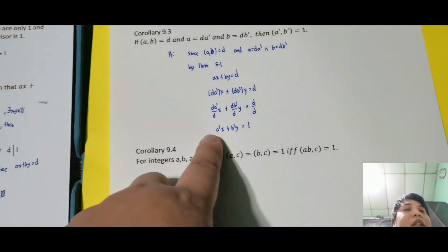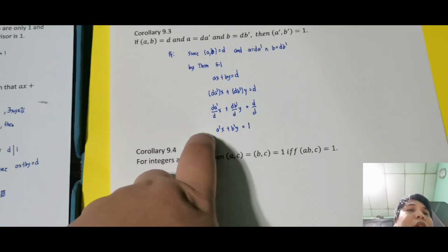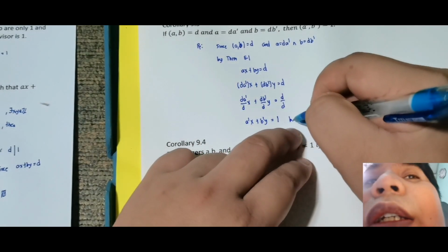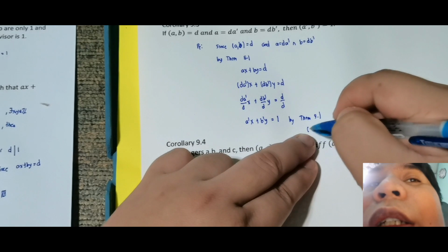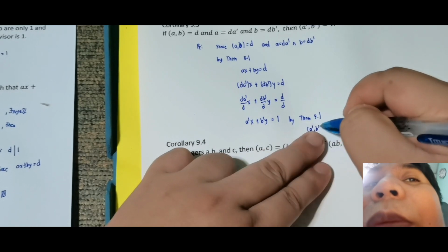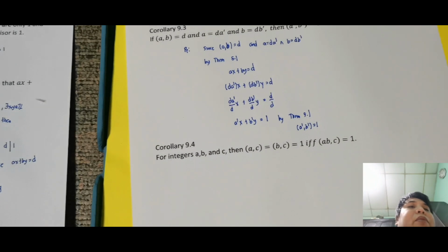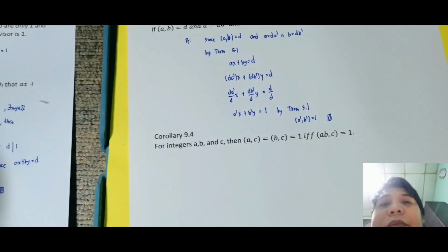Ang na-attain natin is A prime x plus B prime y is equal to 1. Therefore, by theorem 9.1, (A prime, B prime) is equal to 1, or A prime and B prime are relatively prime to each other. So therefore, this is done.